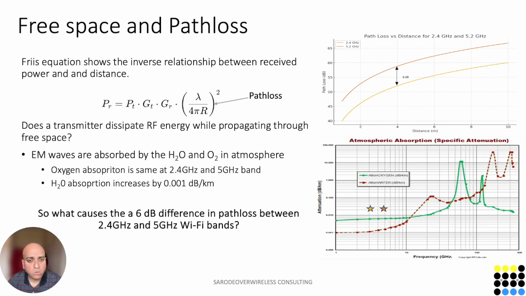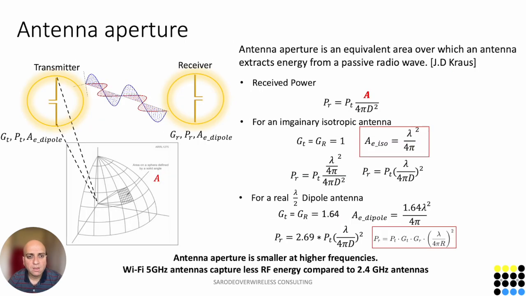So let's try to explain what causes the 6 dB difference in path loss between the 2.4 and 5 GHz bands. The 6 dB path loss is due to the antenna aperture size. Let us try to understand what antenna aperture is. Antenna aperture is an equivalent area over which an antenna extracts energy from the passing radio waves.